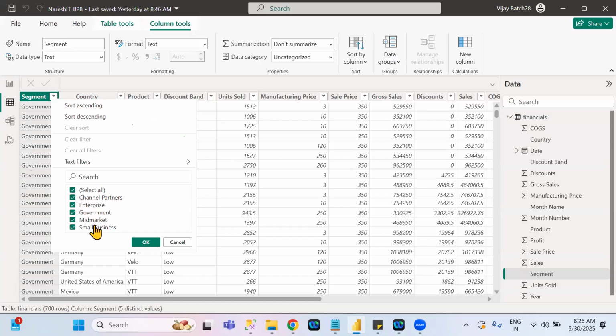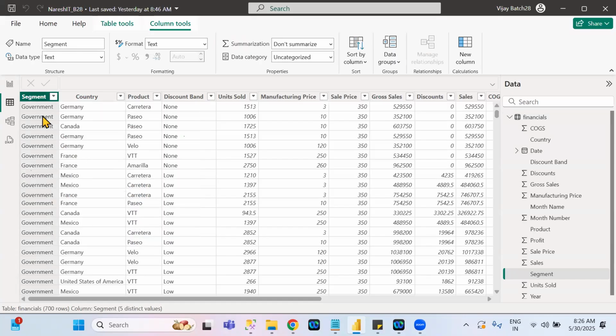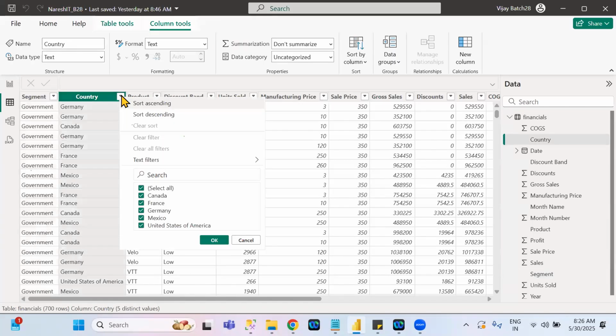These are the unique values of that segment column. These are individual values. If you want to see the unique values for any column, click on the drop down. Understand clearly. So for any column, when you click on the drop down, there are different options. We need to discuss those options.